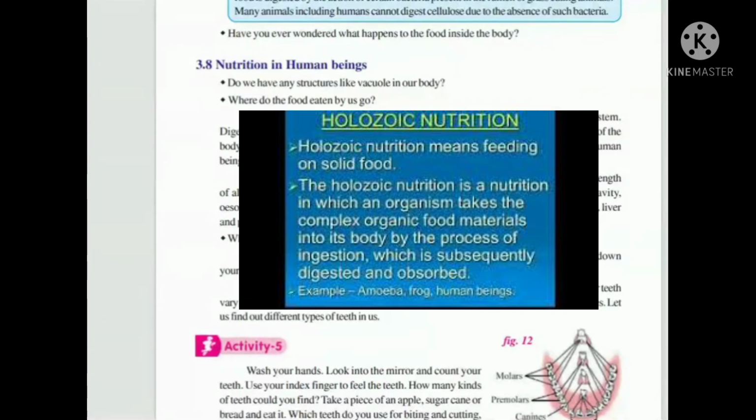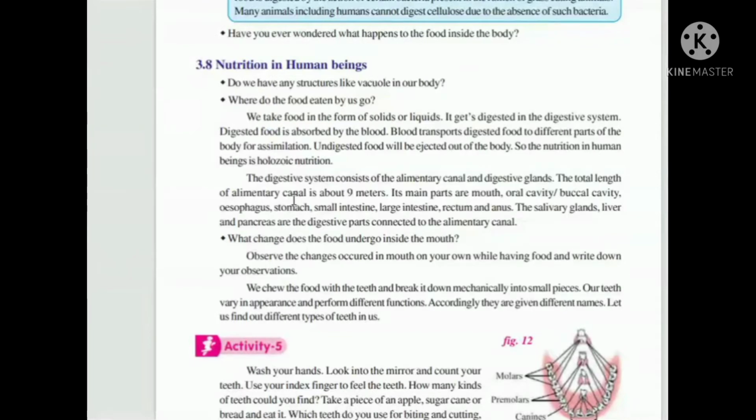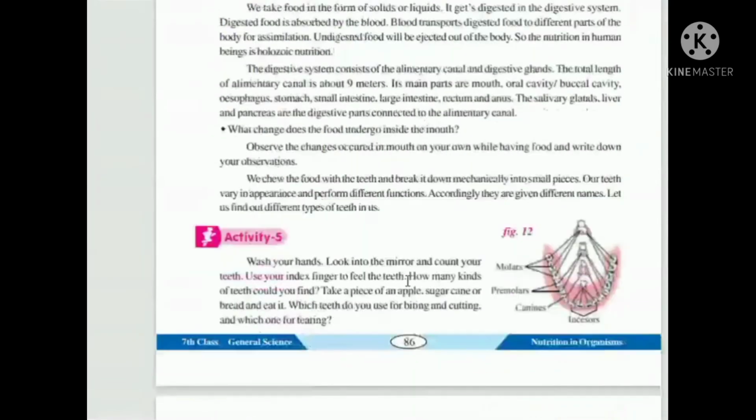How are we taking food? In the process of holozoic nutrition. Holozoic nutrition means taking the complete food in with the mouth and enjoying the food, digesting the food with digestive glands, assimilating it in our body with the help of the small intestine, and leaving the waste material with the help of the large intestine, rectum and anus.